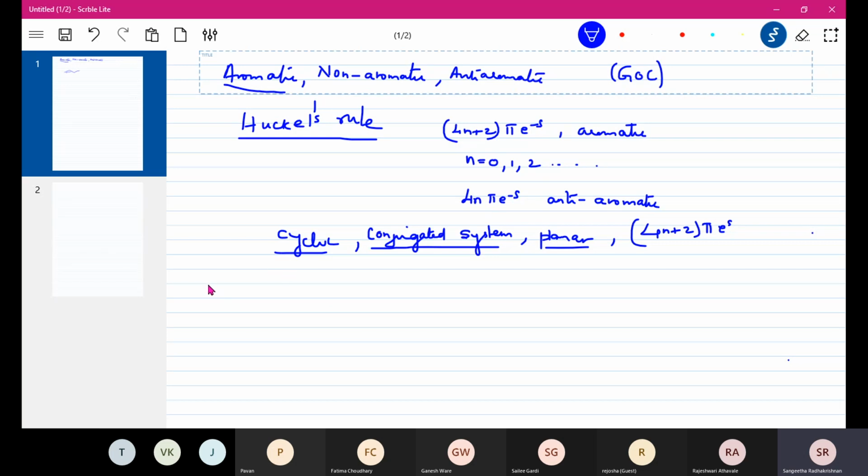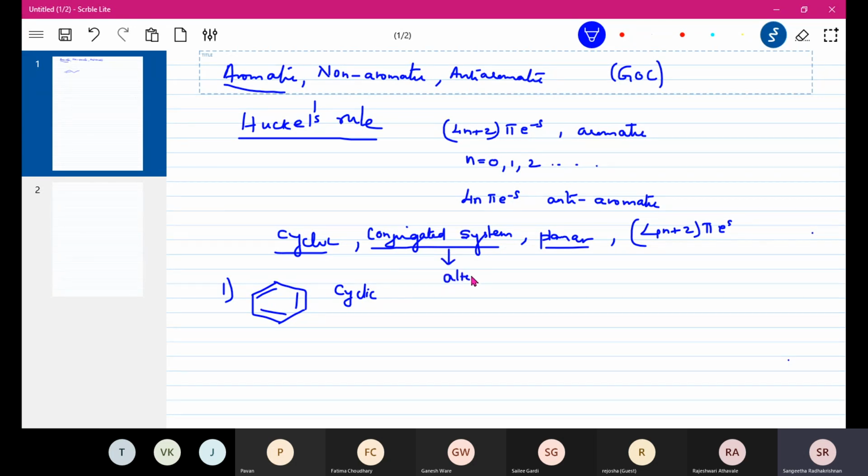Now let us see, I'll take few examples. Now let us first take अपना basic example ही benzene ही ले लेते हैं. Okay. Now what does it mean cyclic? अभी ये तो आपको दिख ही रहा है. This is cyclic. Then conjugated. Conjugated means what is the meaning of the term conjugated? That's also important. You should know.